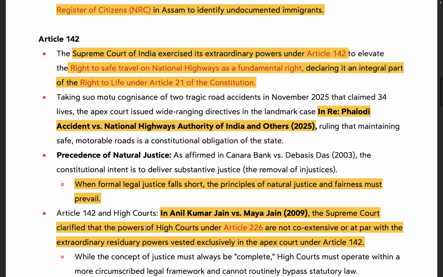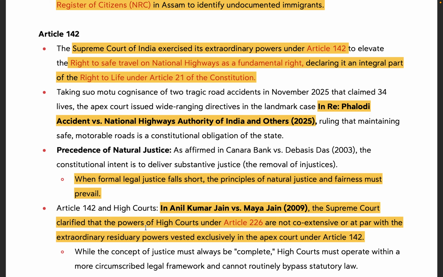Okay. Next important news is Article 142. Again, you should read in detail about Article 142 in your Lakshmikant. I am not going to go into that detail. Rather, what we will be covering is that the Supreme Court has used its extraordinary powers under this article to declare the right to safe travel on national highways as a fundamental right, specifically declaring it an integral part of the right to life under Article 21.